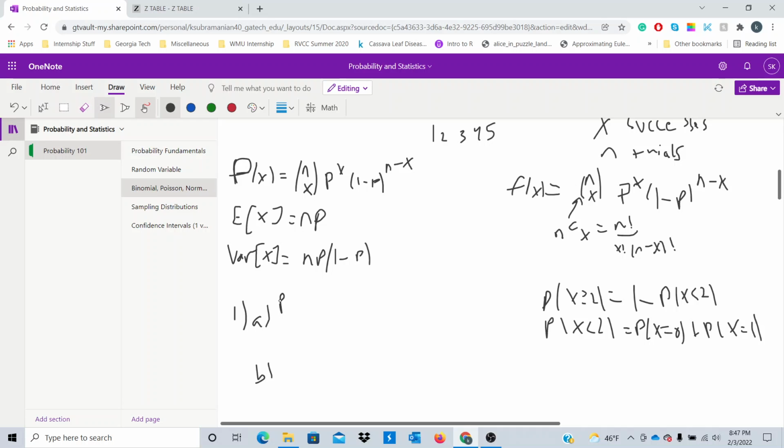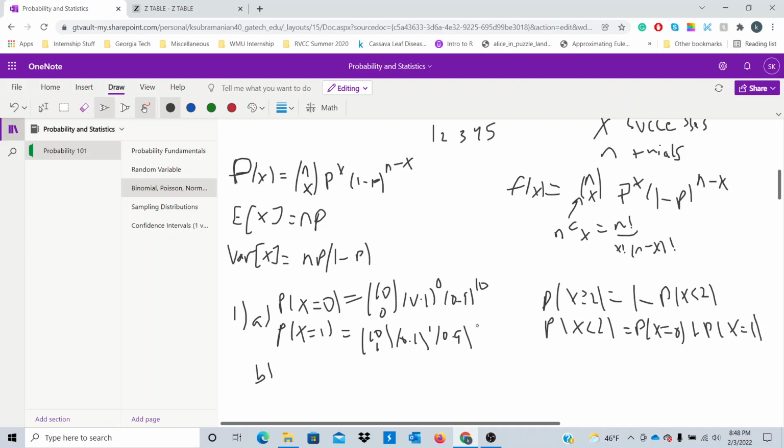So the probability in which x equals 0 will be, we want 0 successes, so that'll be 10 choose 0. The probability of finding the hidden gem is 0.1, 0 successes, and we have 0.9 chance of not finding the hidden gem, so we want 10 failures. So this is the probability of 0 students finding the hidden gem. The probability of 1 student finding the hidden gem, so 1 success, will be equal to 10 choose 1, 0.1 raised to 1, 0.9 raised to the 9.